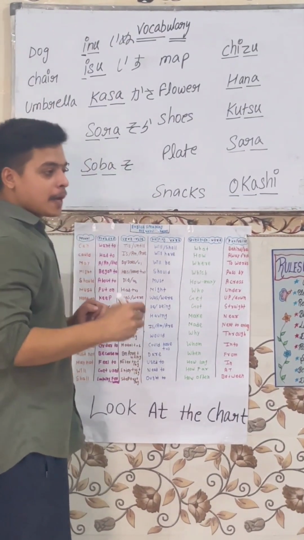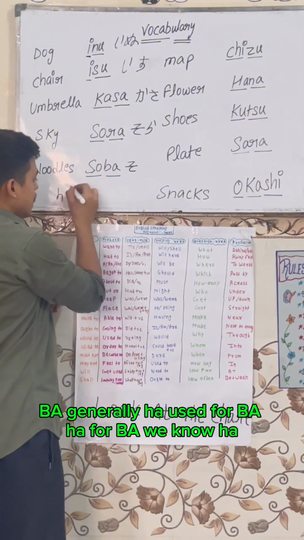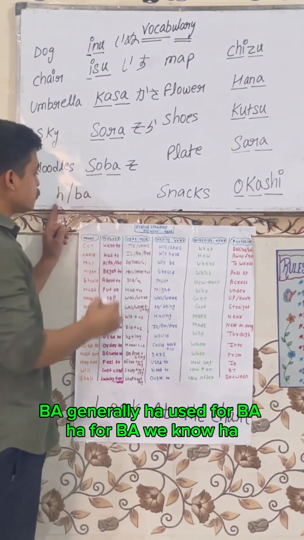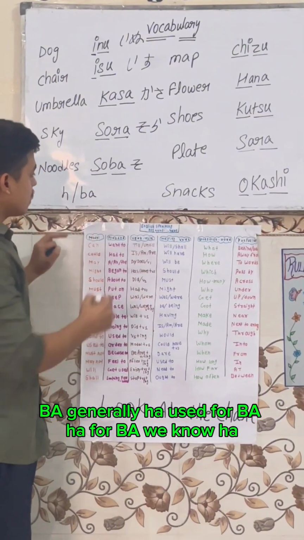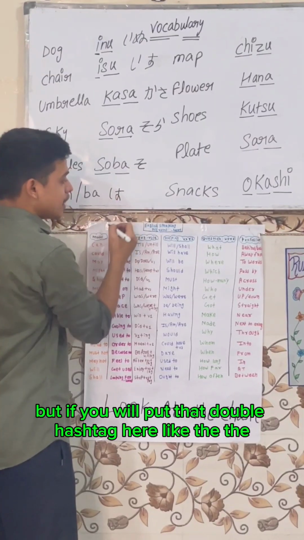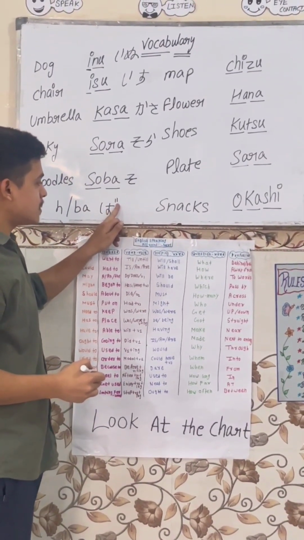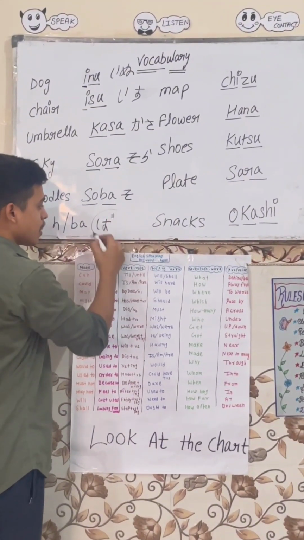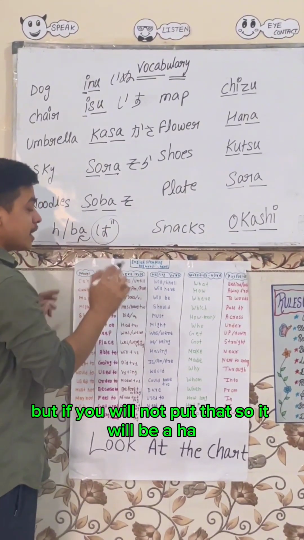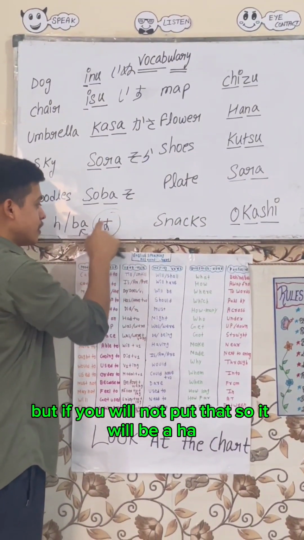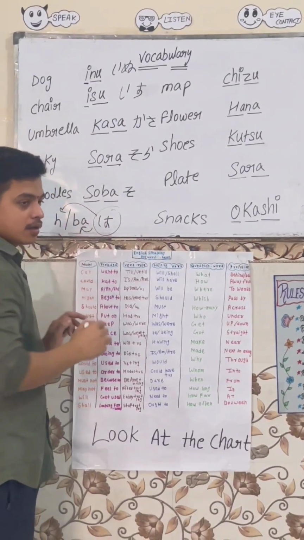Do you know, ba is generally written with ha. Ha is used for ba. We know ha, this one is ha. But if you put that double stroke here, it will be ba. If you do not put that, it will be ha. Try to understand.